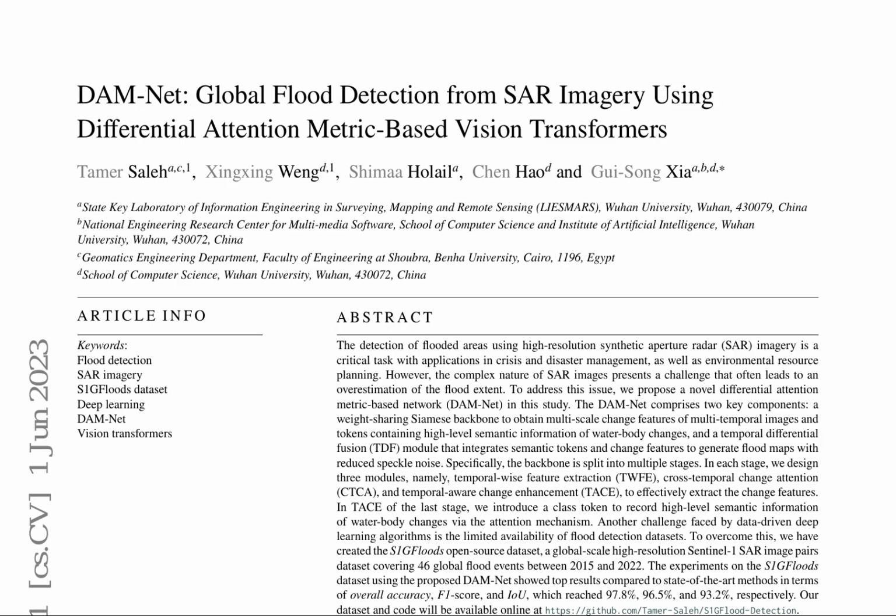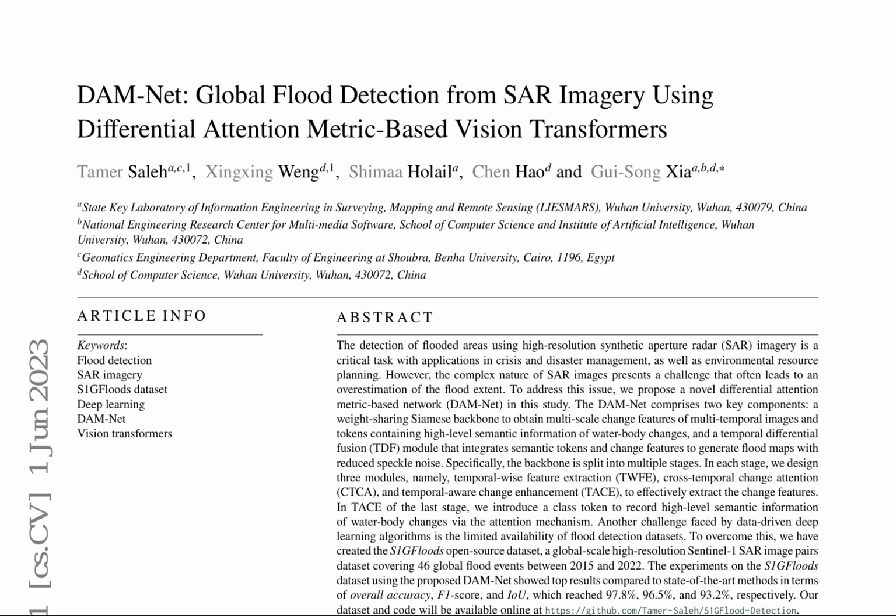The proposed DAMNet architecture is designed to capture complex relationships between multi-temporal images and generate accurate change information. The novel overlapping embedding layer, cross-temporal change attention module, and temporal-aware change enhancement module contribute to the performance of the proposed DAMNet. To accurately identify waterbody changes, a class token is added to the preflood branch, obtaining high-level semantic information of waterbody changes. The temporal differential fusion module integrates the change features of multi-temporal images using an absolute difference operation at multiple scales, generating the flood map.